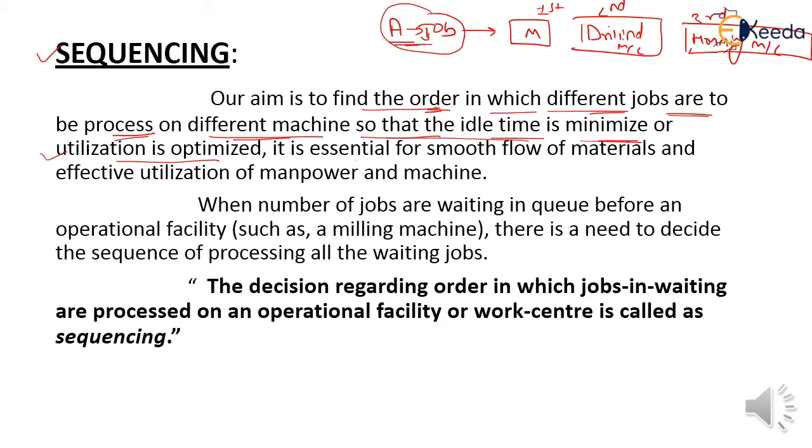Sequencing is essential for smooth flow of materials and effective utilization of manpower and machines. Sequencing is very important in our production system.